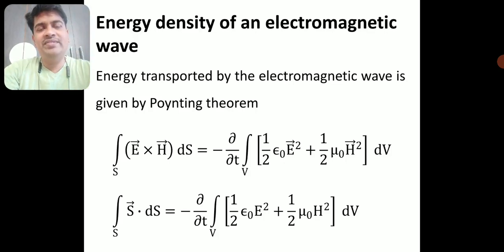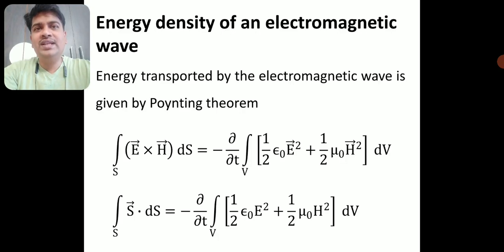I derived this by again taking Maxwell's equations. That is why I keep telling you that Maxwell's equations are very, very important in electrodynamics. What can you not do with Maxwell's equations? You can derive an equation for the velocity of electromagnetic waves. You can derive an equation for the velocity of light.